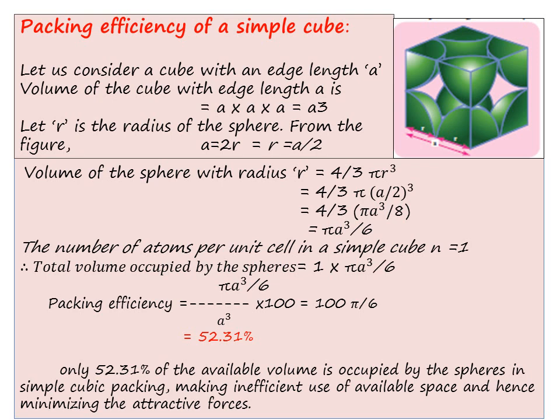If you substitute the value of pi as 3.16 and simplify, you get 52.31% as the packing efficiency of simple cube. That means only 52.31% of the available volume is occupied by the sphere in the simple cubic packing, making it inefficient use of available space, and hence the attractive force is minimized.